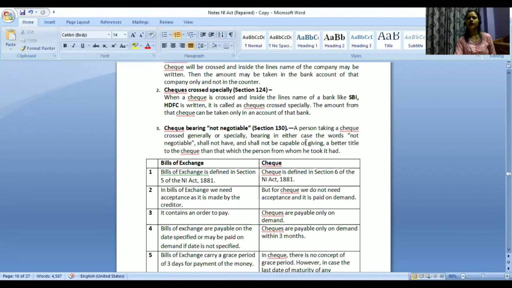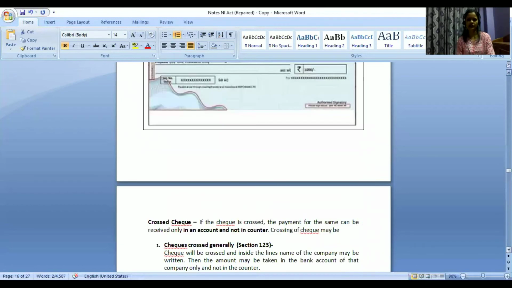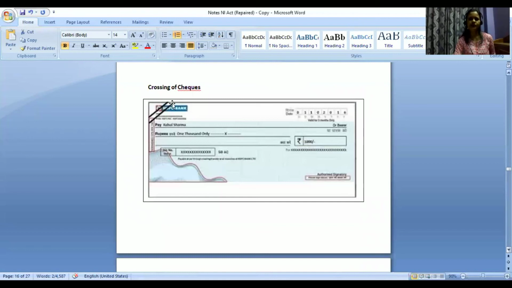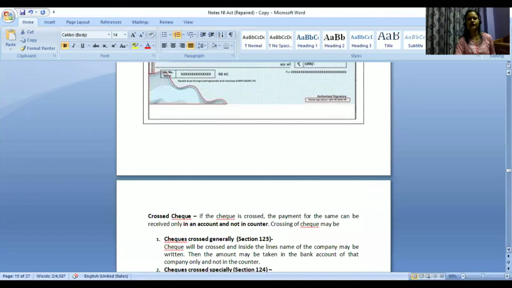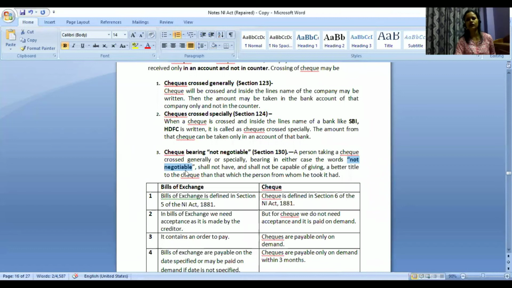A person taking a check crossed generally or specially, bearing in either case the words not negotiable. It can be in case of generally also, it can be in specially also. That means it can be a check which is crossed generally or specially. I may write Rahul Sharma and then I may write not negotiable. I may write SBI, then I may write not negotiable. So it can be either generally or specially, and along with that I have written the words not negotiable.